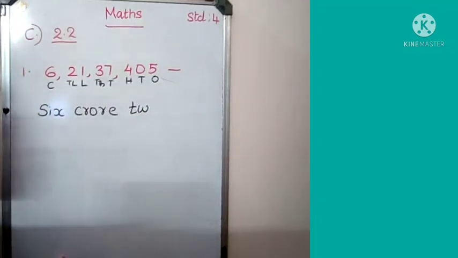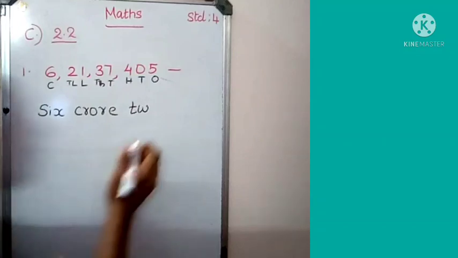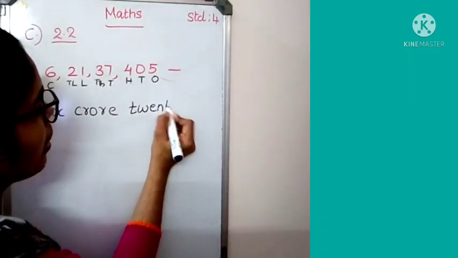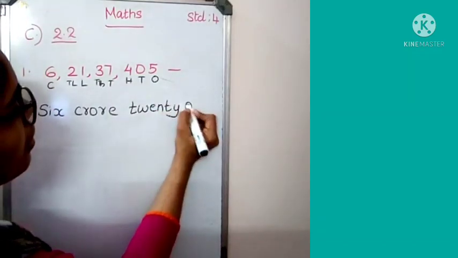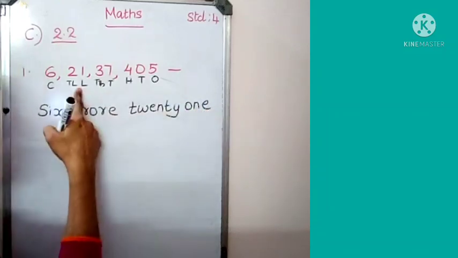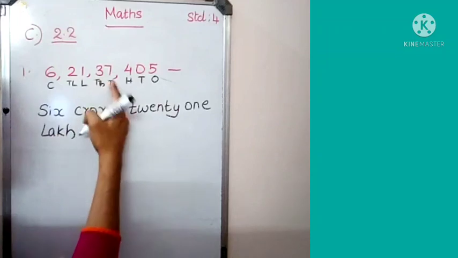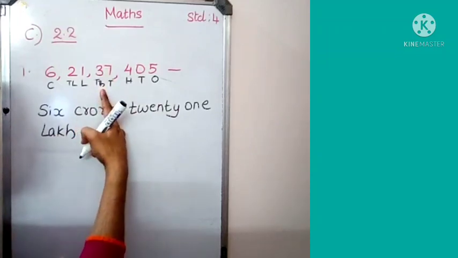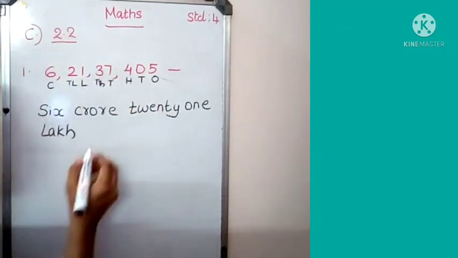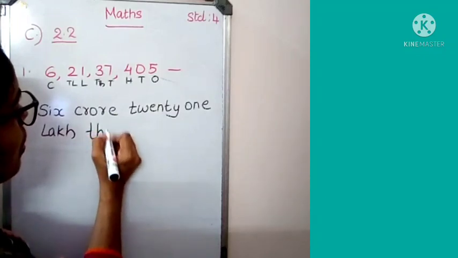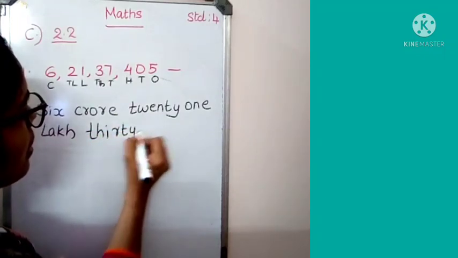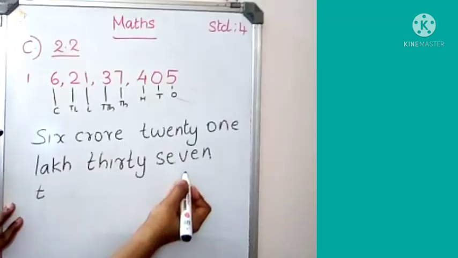You need to remember the number name. Okay. 21. This is the lakh place. 21 lakh. Then look at the next place. It is a 1000 period. 37. So 37,000.